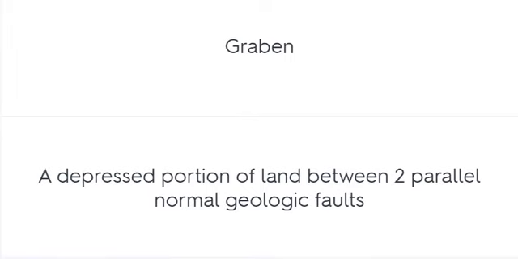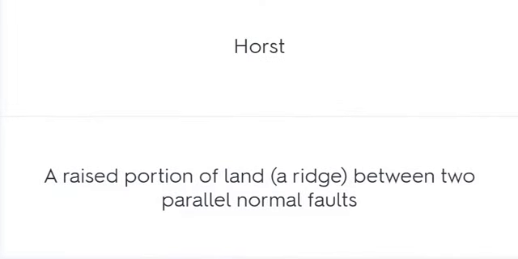Graben. A depressed portion of land between two parallel normal geologic faults. Horst. A raised portion of land between two parallel normal faults.